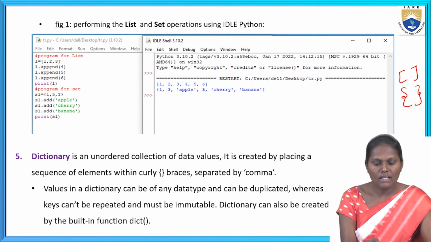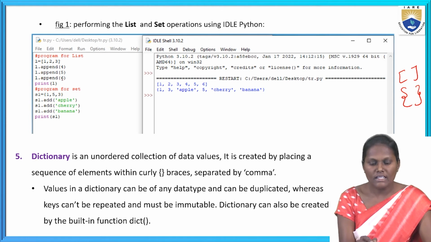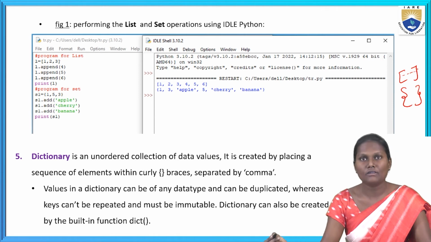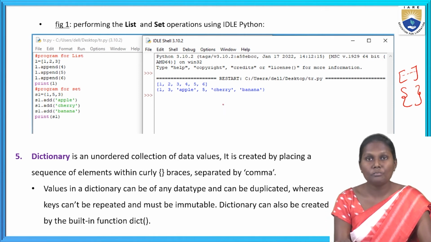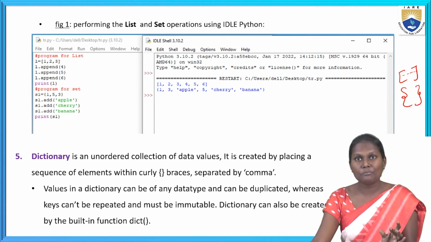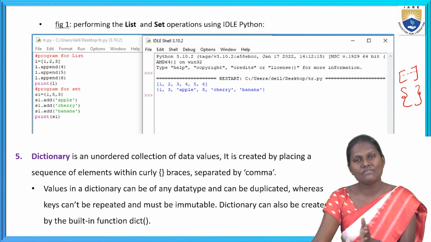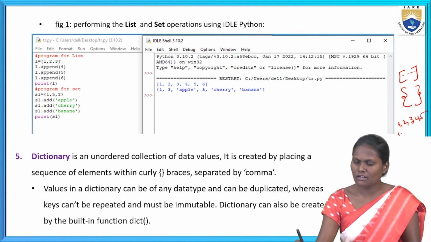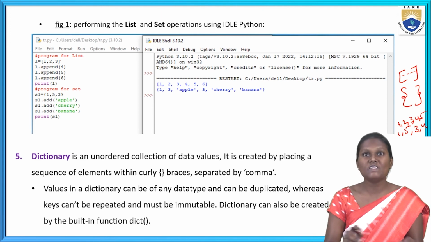Now L.append(4). What here in the list? What I already told you, these are in sequence manner. Okay, coming to the set, it need not be in sequence manner. It can be represented by curly braces, separated by commas, and there is no need of any sequence. That means we cannot write 1, 2, 3, 4, 5 like this. The execution may be like this also. Okay, this is the difference between the set and the list.